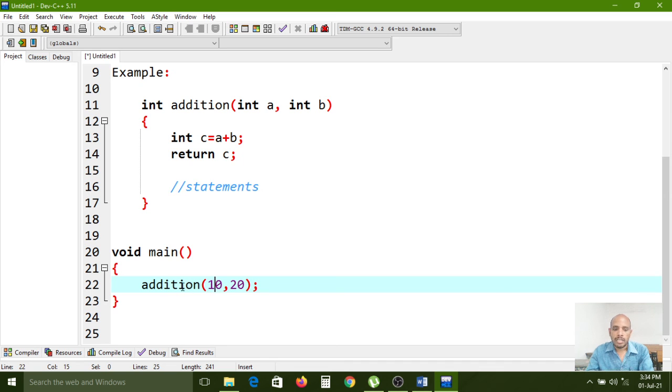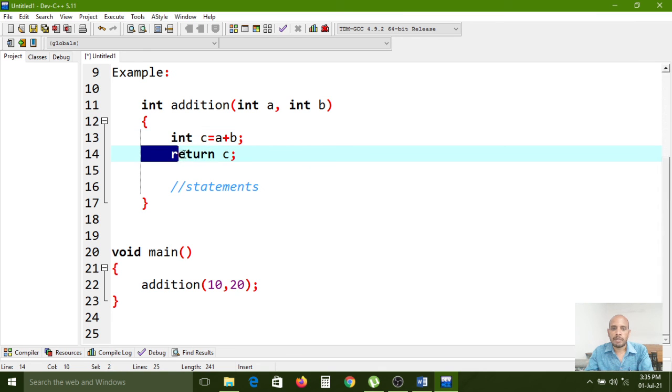Immediately the control will check whether the addition function definition is available in this entire page. Here this addition logic is available. Then 10 and 20 replace a and b, nothing but a and b are replaced with the actual arguments, 10 and 20. So a is 10, b is 20. After that, int c equal to a plus b. So 10 plus 20 is what? 30. That 30 value will be stored into the c variable.